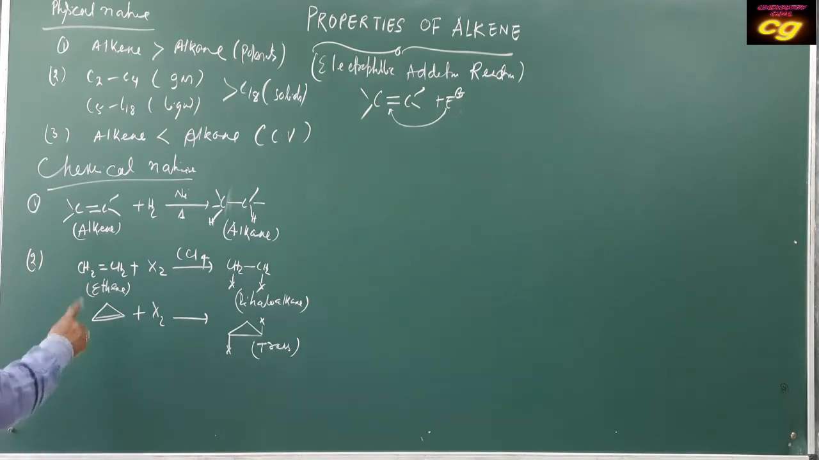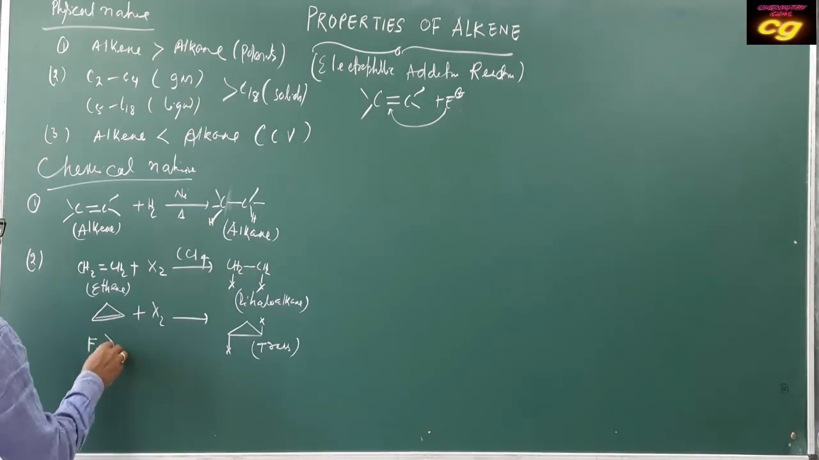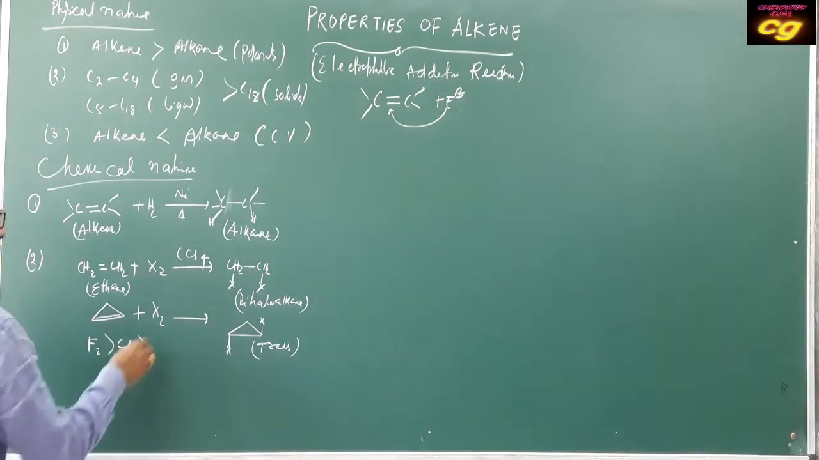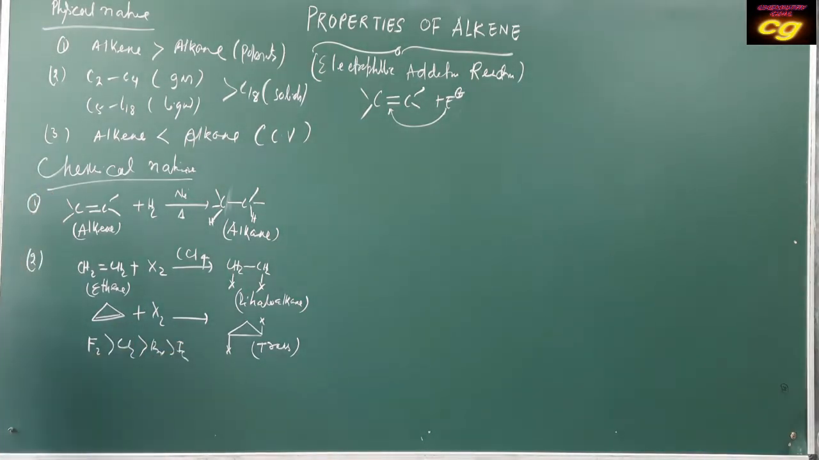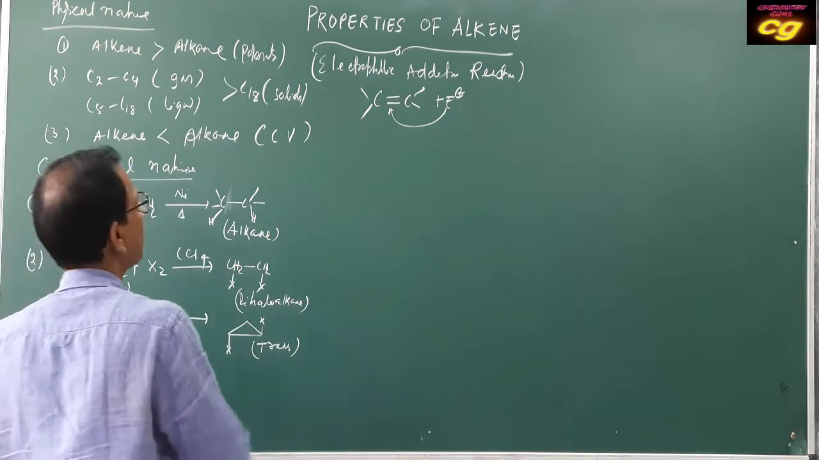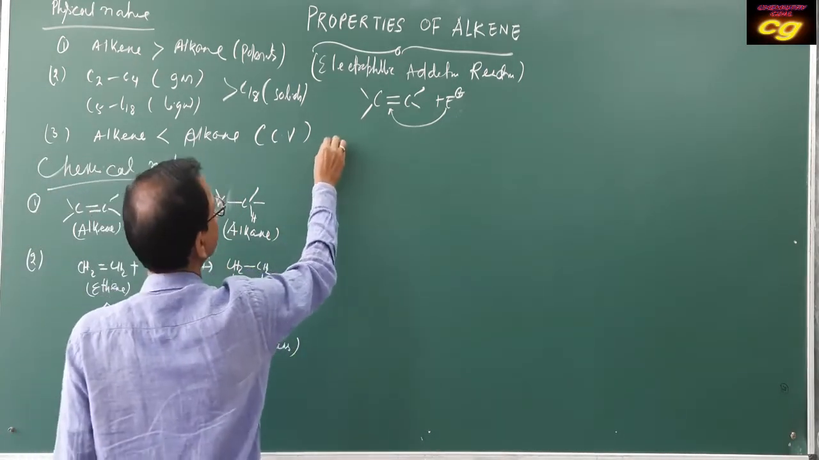This is called addition, and the reactivity is: fluorine greater than chlorine, greater than bromine, greater than iodine. This is the reactivity. Then a very important thing: